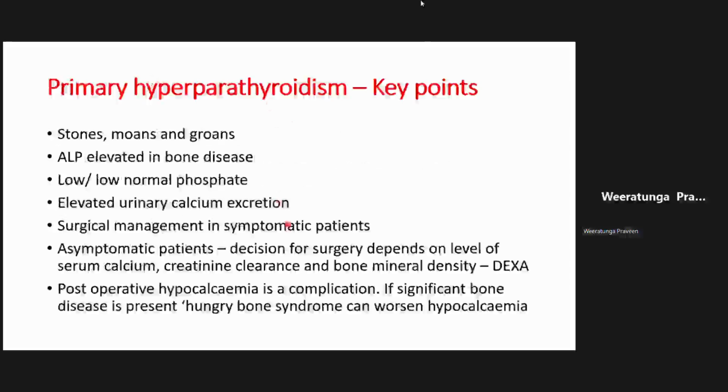And remember that the treatment of this is surgery, and you do surgery in symptomatic patients. But sometimes you might do it in asymptomatic patients, depending on certain things like a very high serum calcium level, if they have renal failure, or they have bone mineral complications, right? So the management is surgery in symptomatic people, but if they're asymptomatic, you might still consider surgery if their calcium is, say, more than 3.